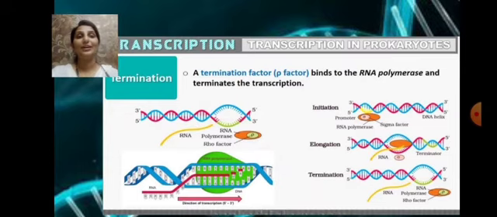And termination. The initiation factor was the sigma factor, whereas for termination to take place, there is a factor called the rho factor. Before that, the sigma factor releases from the RNA polymerase, and when the rho factor comes and attaches, it brings about the termination of transcription. So these are the processes taking place in the transcription of prokaryotes. A single RNA polymerase catalyzes the synthesis of all the three types of RNA, mRNA, tRNA and rRNA, and the three steps are initiation, elongation and termination.